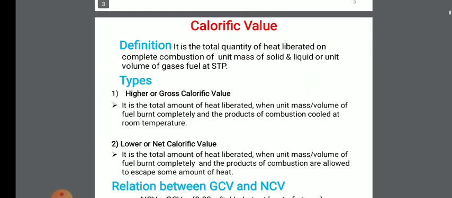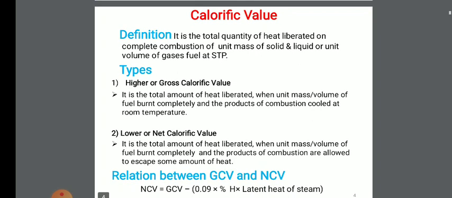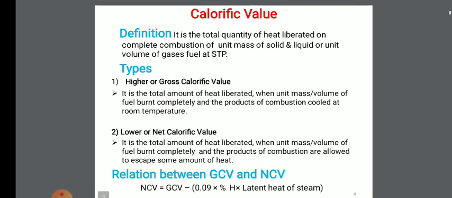Now the next main important property of the fuel is calorific value. So what is calorific value? It is in short CV. It is the total amount of heat liberated on complete combustion of unit mass of solid and liquid fuel or unit volume of gaseous fuel at STP. So it is called the calorific value of fuel.